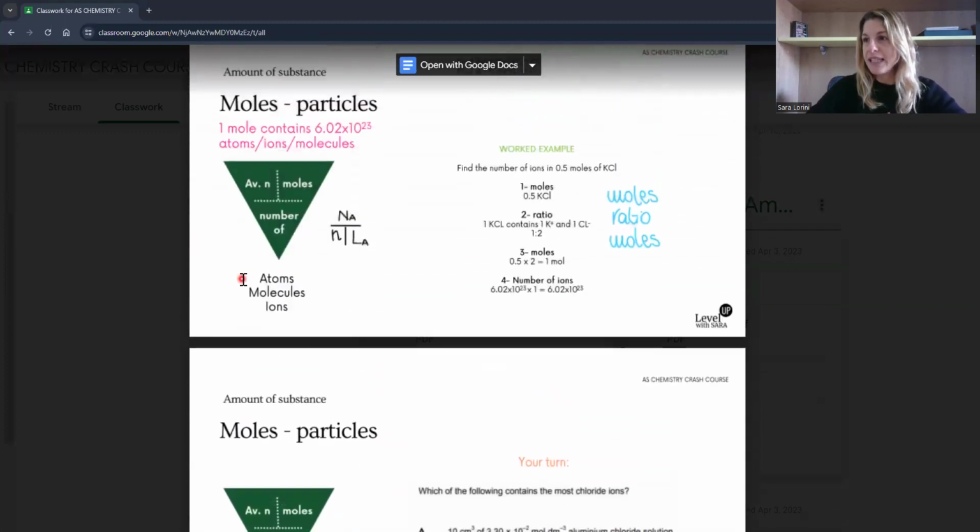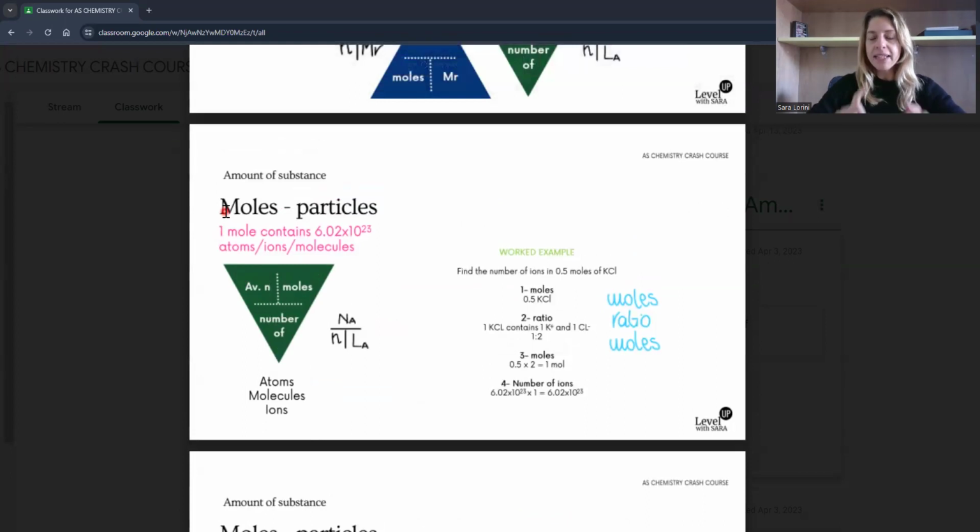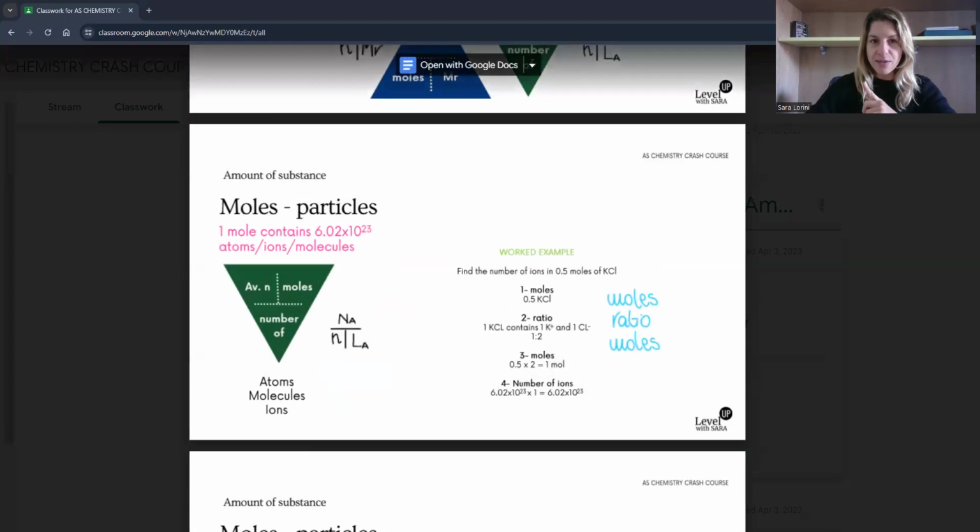One very common mistake when you do the particles calculation is you don't read the question properly, and you miss what you're asked for. Very often they don't ask you to calculate the number of atoms in a molecule. It's more difficult: maybe you have an ionic compound and you're asked to calculate the total number of ions.